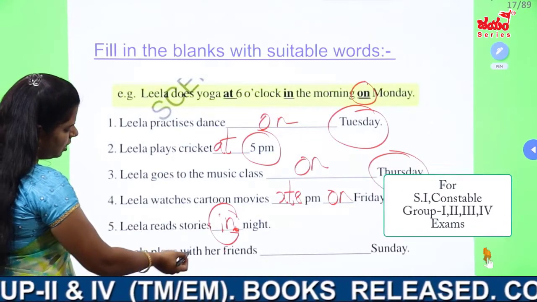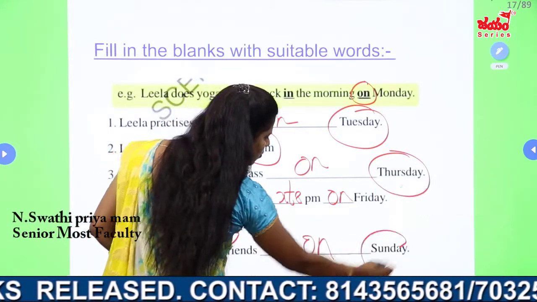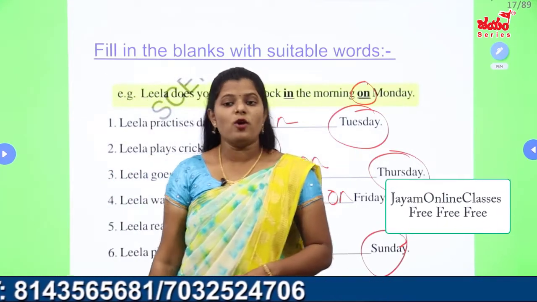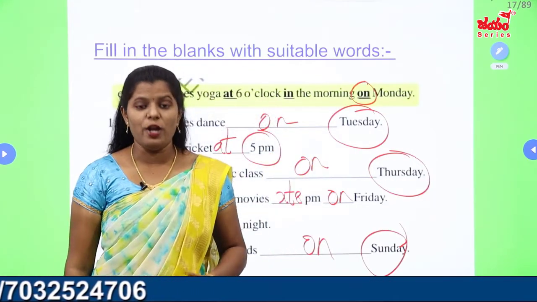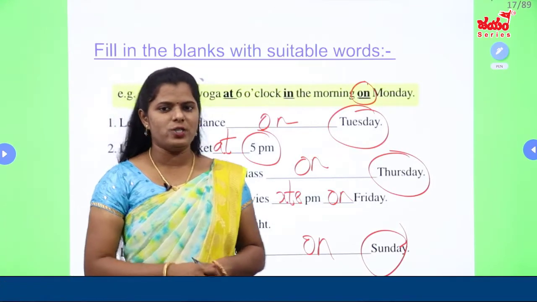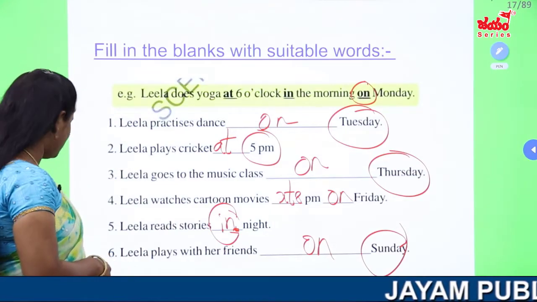Leela plays with her friends on Sunday. It's a day, so we have to use on Sunday. When you got days, use on. When you got exact time, use at. When you got period of time or duration of time, go with in. Okay, my dear students, be careful about the usage of at, in and on in exam. Okay, now we